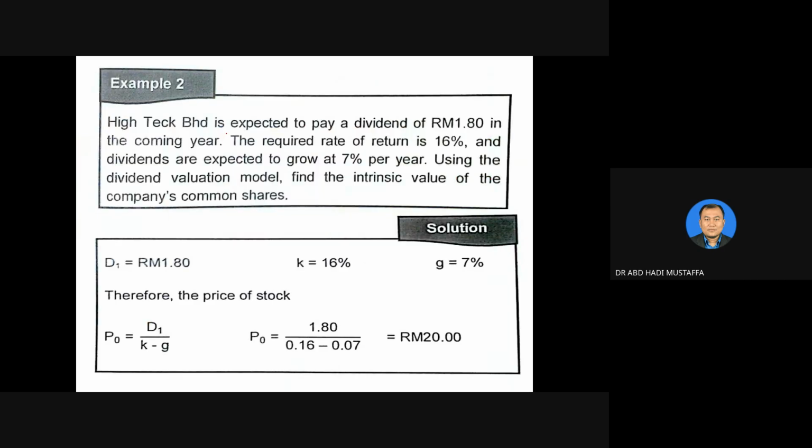Now, High-Tech Berhad is expected to pay a dividend of RM1.80 in the coming year. Expected to pay. Expected means that we're talking about a future dividend, which is D1. Expected to pay in the coming year. Coming year means next year.